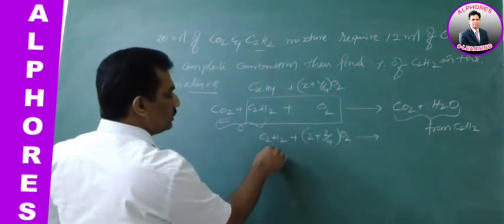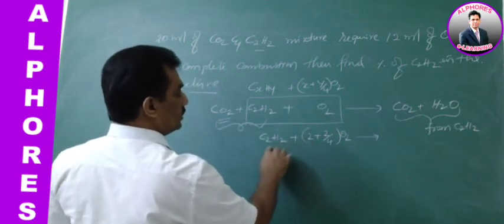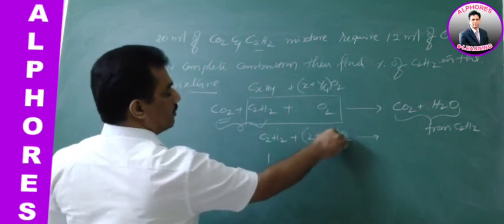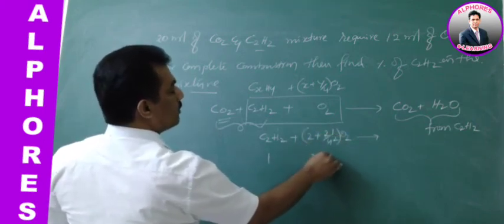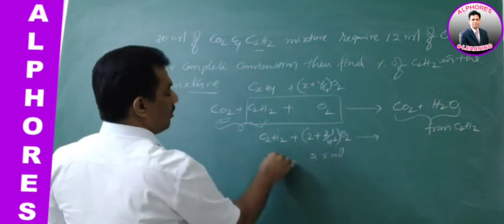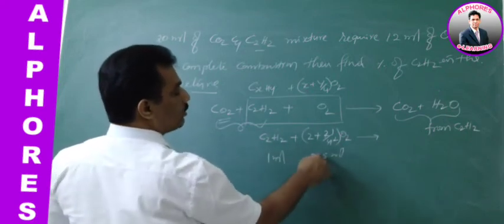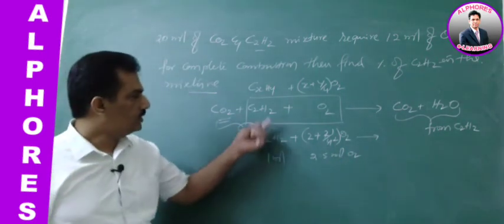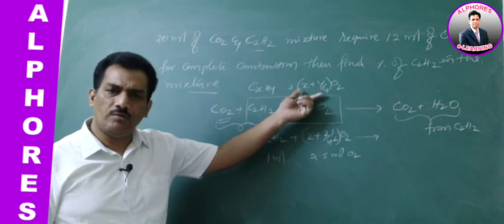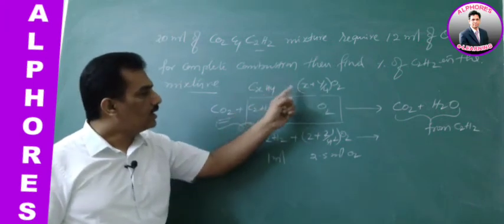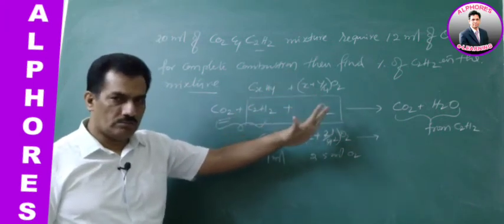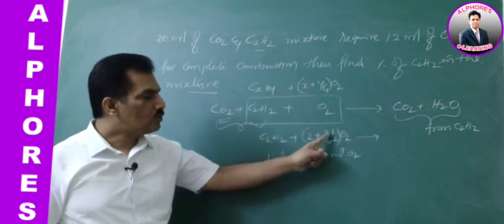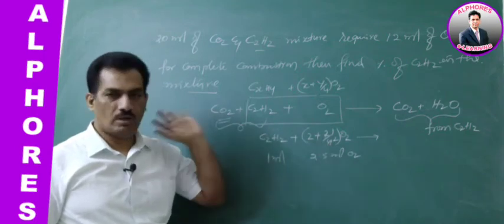That means 1 mole of C2H2 requires 2 plus half, that is 2.5 ml. 1 ml of acetylene requires 2.5 ml of oxygen. It is from the stoichiometric equation: CxHy requires x plus y by 4 oxygen. So C2H2 requires 2.5 ml of oxygen.